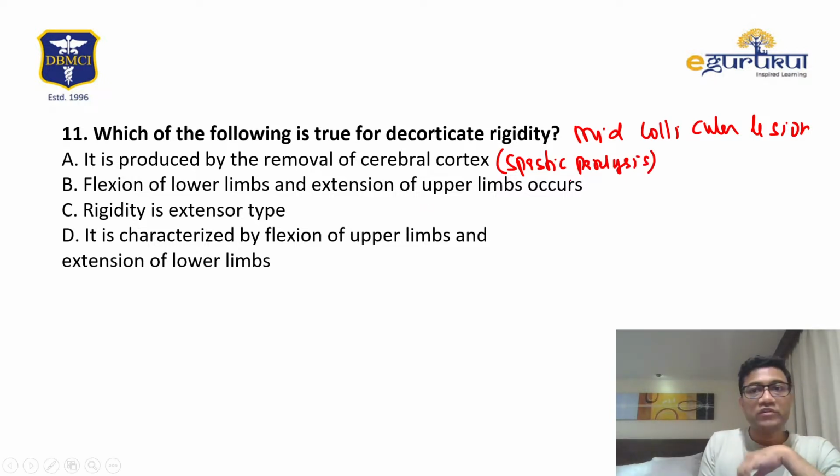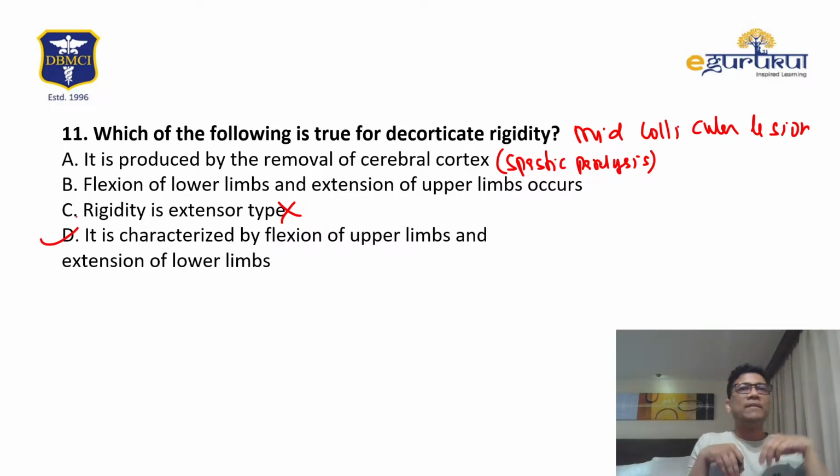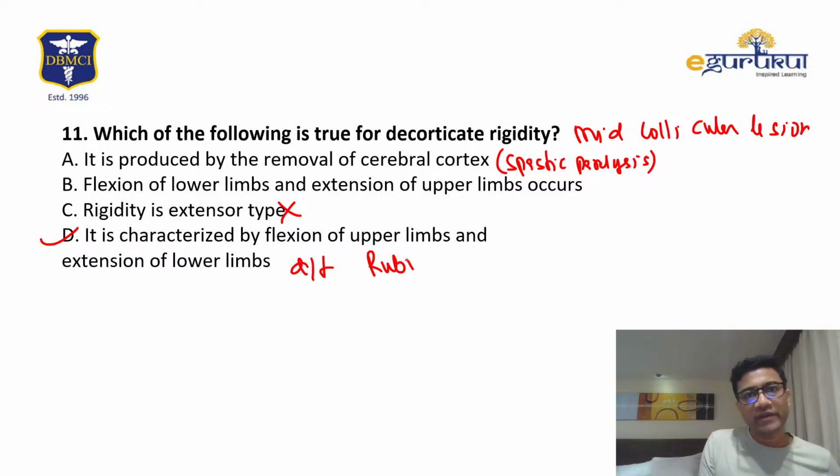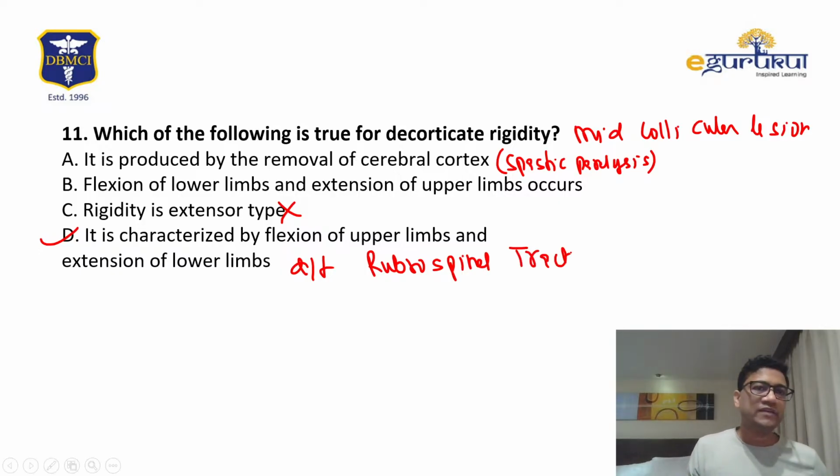Flexion of lower, no, it's false. It is extensor? No. It is flexor and extensor both, mixed, wrong. Upper limb, yes, it's true. So upper limbs are flexed, lower limbs are extended. That's the case. Okay, mainly due to rubrospinal tract. So we'll go for D.